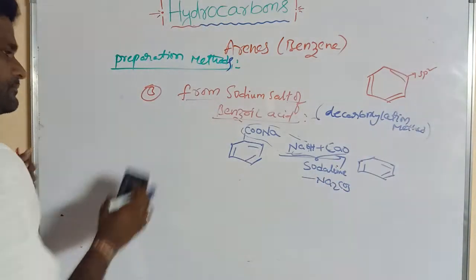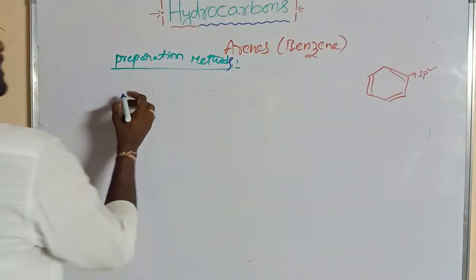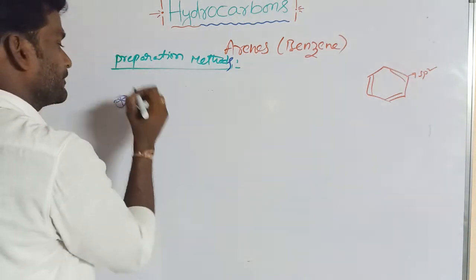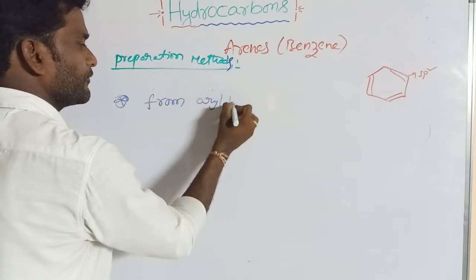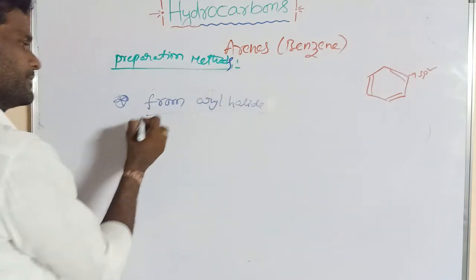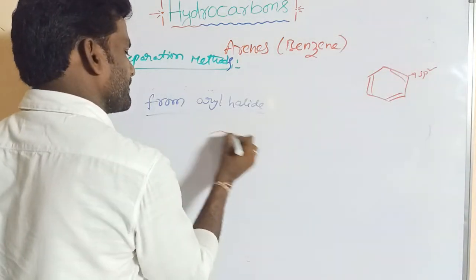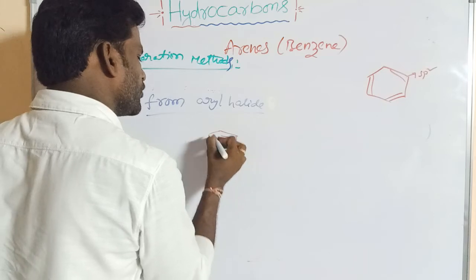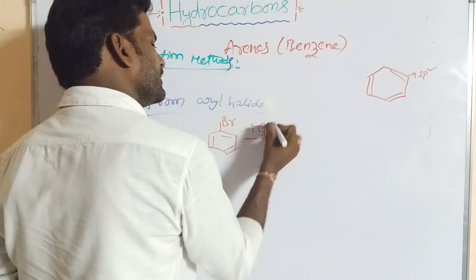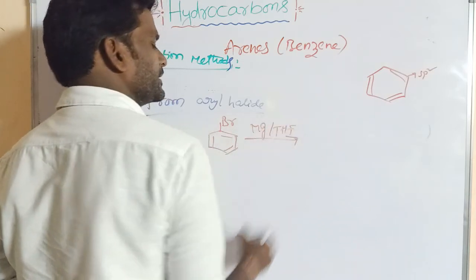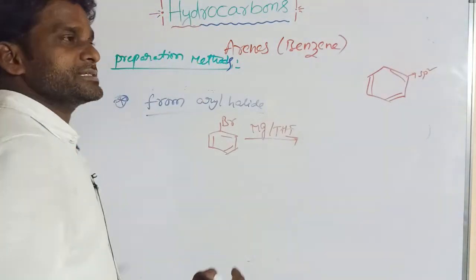Next, from aryl halide, we can take bromobenzene, which is treated with magnesium in the presence of THF, tetrahydrofuran. This is the Grignard reagent synthesis.